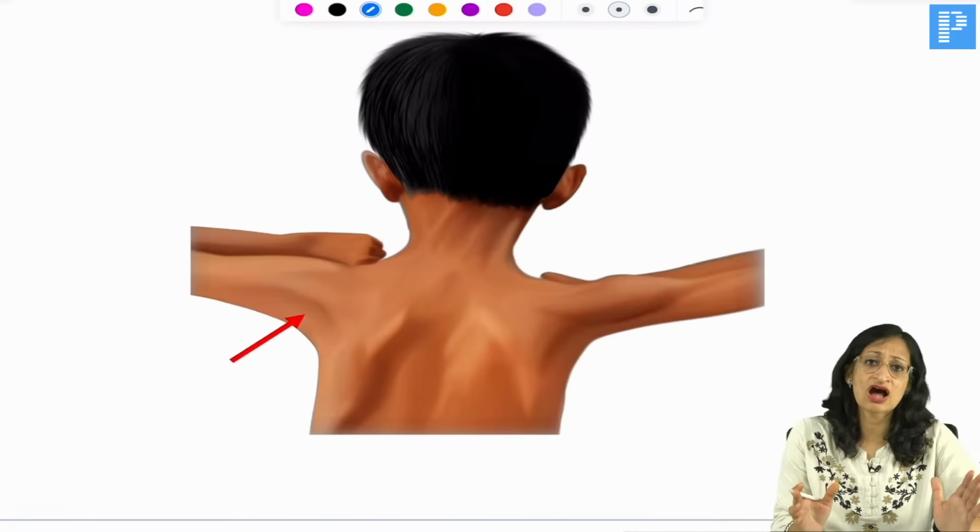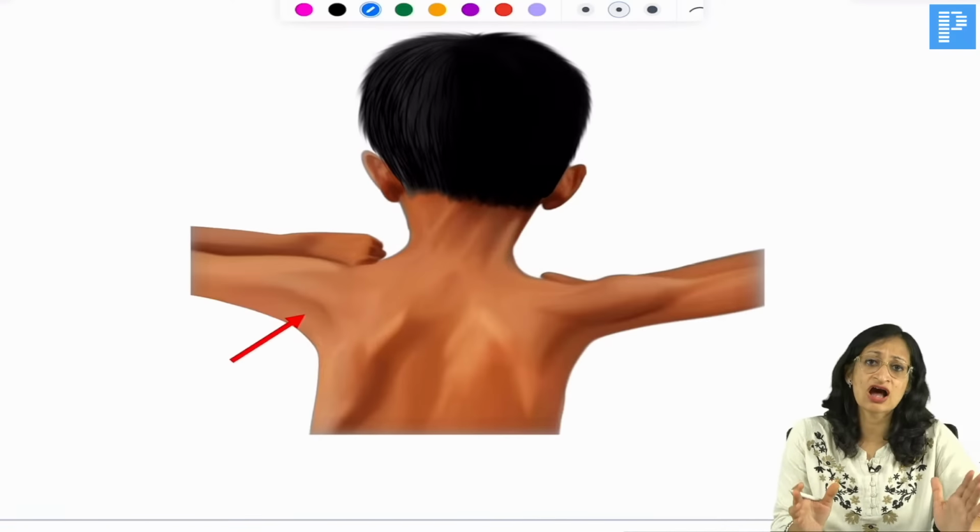So Gowers sign will be positive, and one more sign that will be positive in these is Valley sign. So you can see a depression between the hypertrophic deltoid and the infraspinatus muscles. So Valley sign can be positive again in Duchenne or Becker muscular dystrophy, and you get this Gowers sign.